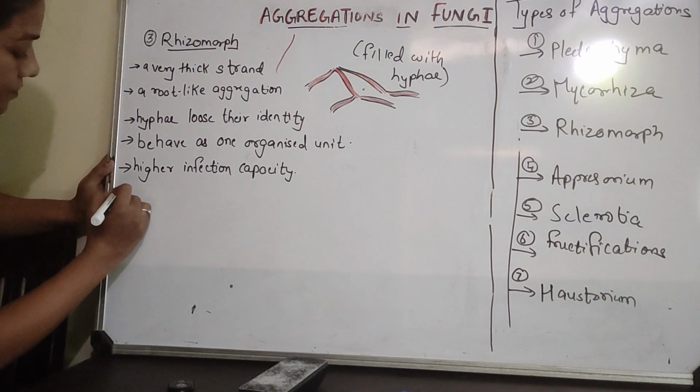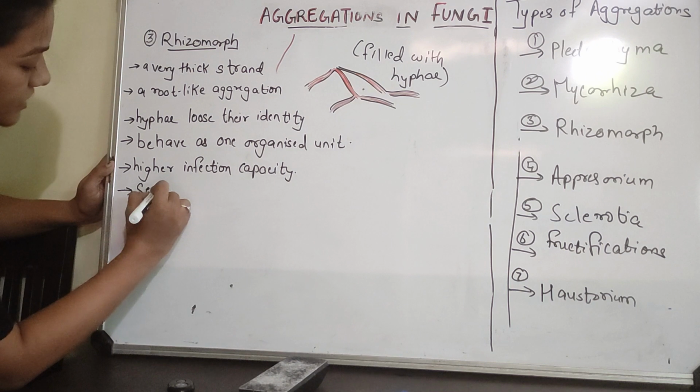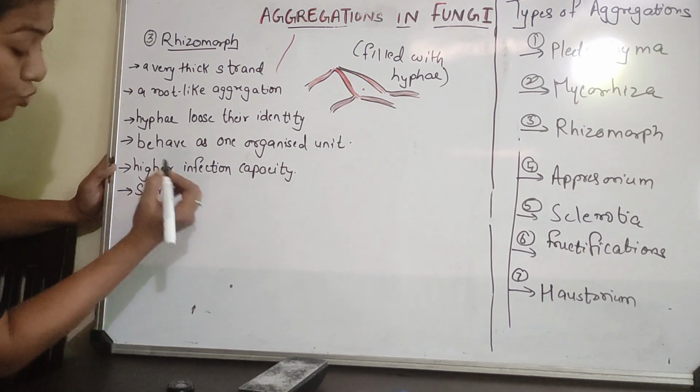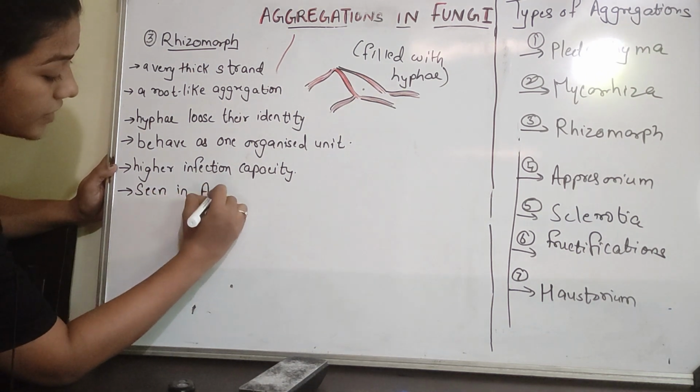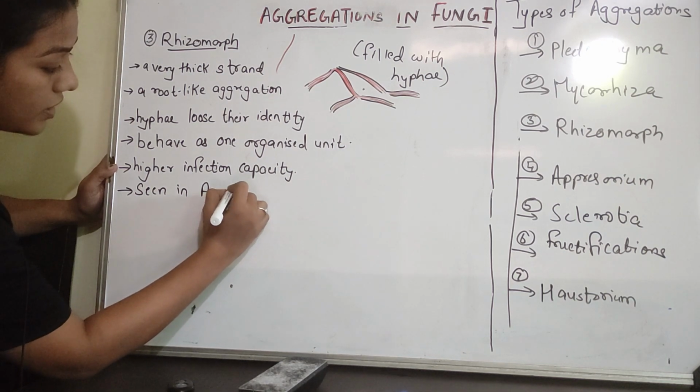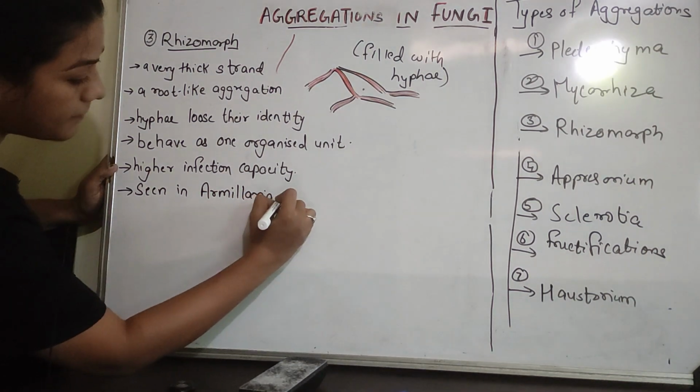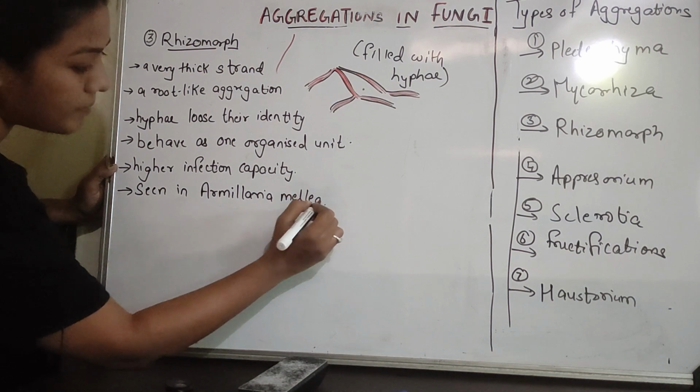Right, now in what can you see rhizomorph? Rhizomorph is most commonly seen in a fungus which is called Armillaria mellea.